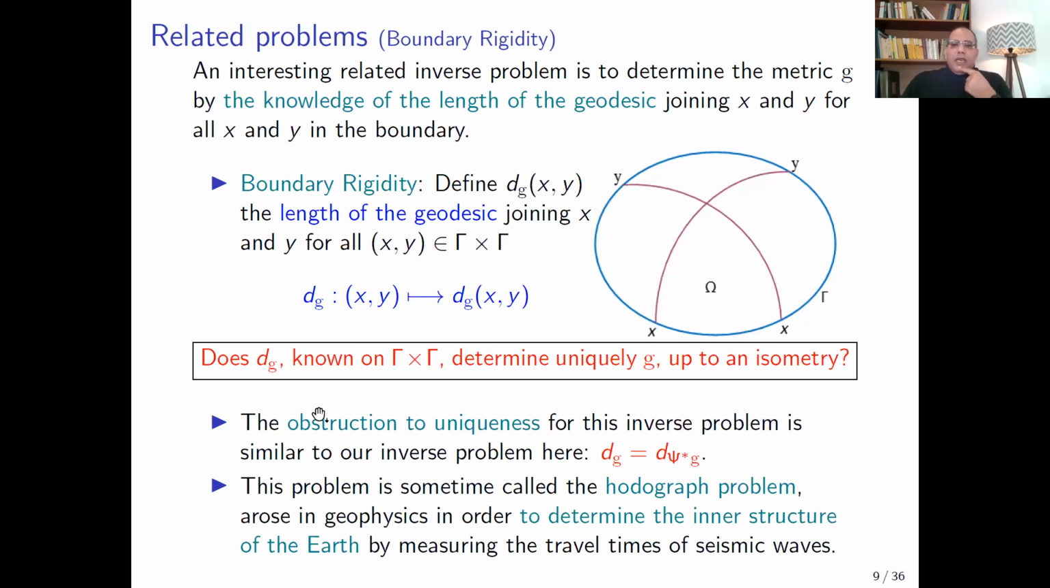Here we can find the same obstruction to the uniqueness, since the geodesic distance is invariant under the pullback of the metric. So the geodesic distance corresponding to the metric G coincides with that of the pullback of the metric G by any diffeomorphism psi from omega into itself which fixes the boundary. This problem is sometimes called the Herglotz problem, which arises in geophysics, in order to determine the inner structure of the Earth by measuring the travel times of seismic waves.